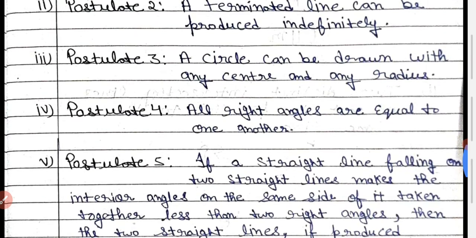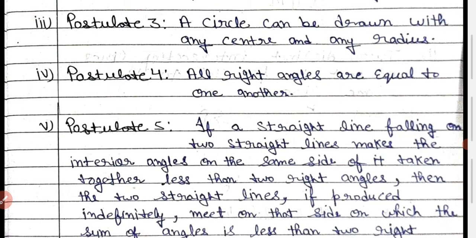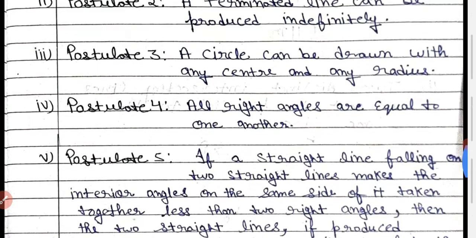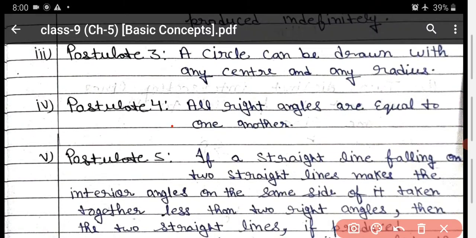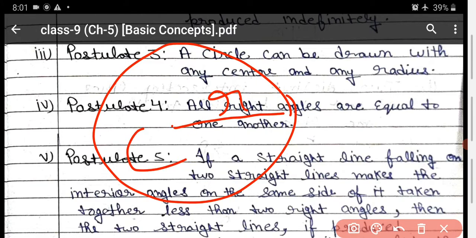Postulate third: a circle can be drawn with the help of any center and radius. I already explained postulate third. If you want to draw a circle, what do you need? You need one center and you need one radius.